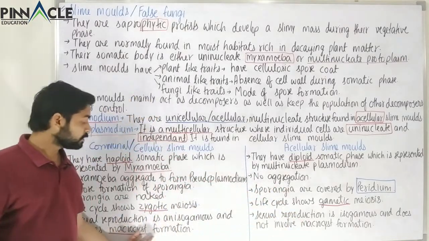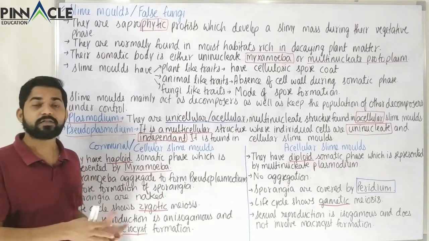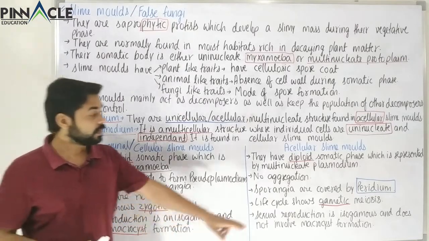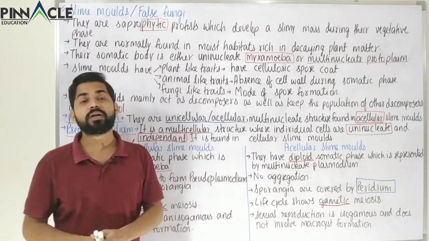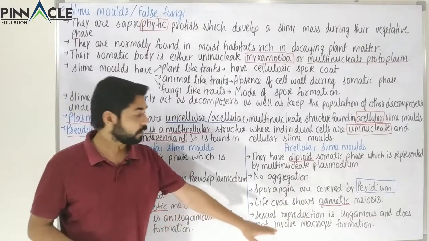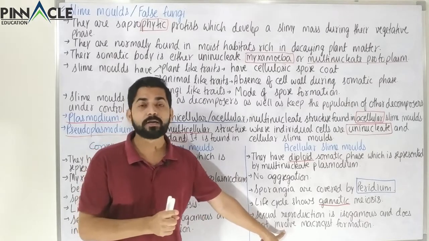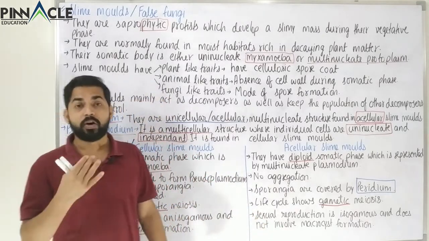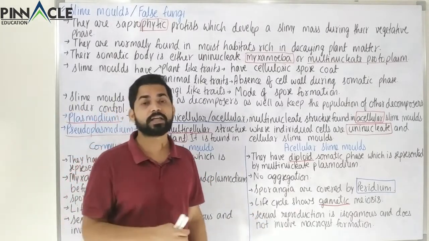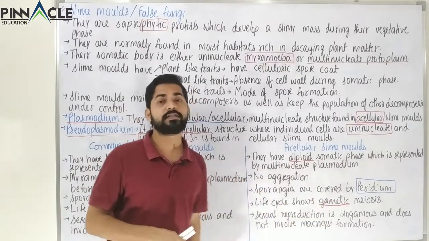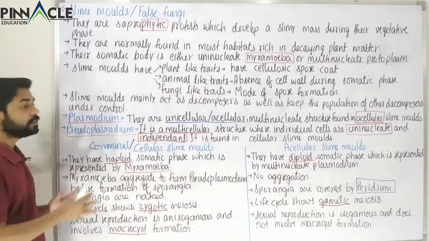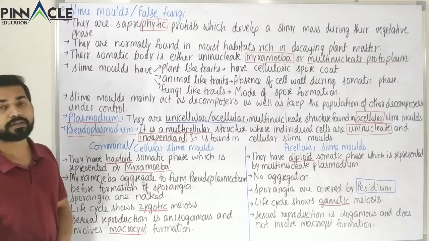So here the zygote has a cyst, that is why it is called as a macrocyst. Here the zygote does not have a cyst wall. That is why we are saying that macrocyst formation does not take place in the isogamous sexual reproduction in the case of acellular slime molds. So these were the normal and the most important differences.